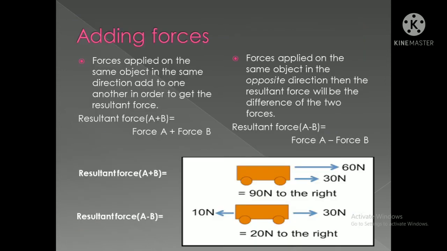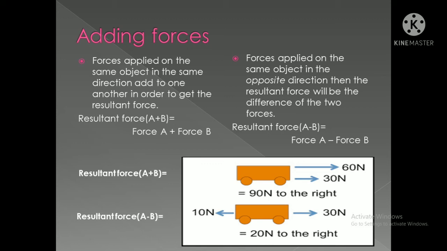Okay, now see actually what it is. When the forces are applied on the same object in the same direction, then they add to one another in order to get the resultant force. Like resultant A plus B, one person is giving A and another person B. Then the force will be A plus B. And when the forces are applied on the same object in the opposite direction, then the resultant force will be what?